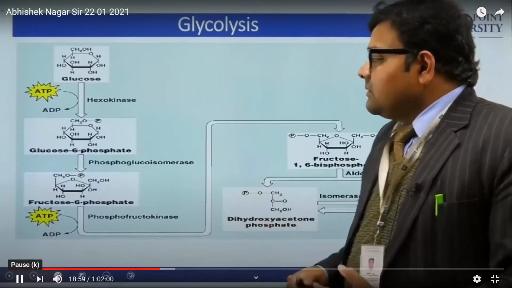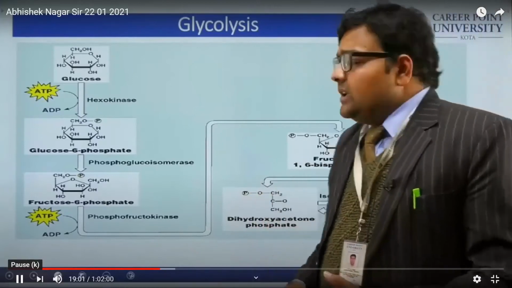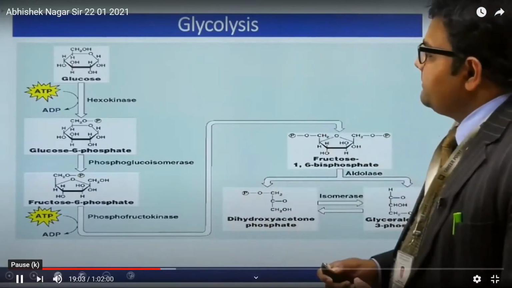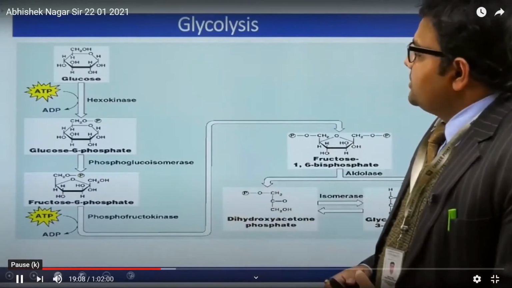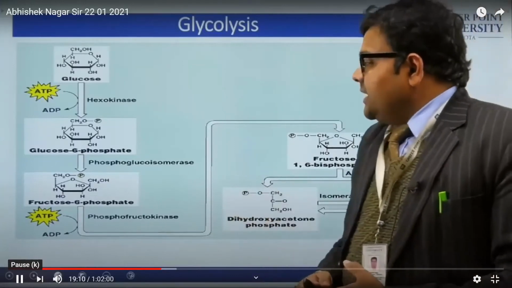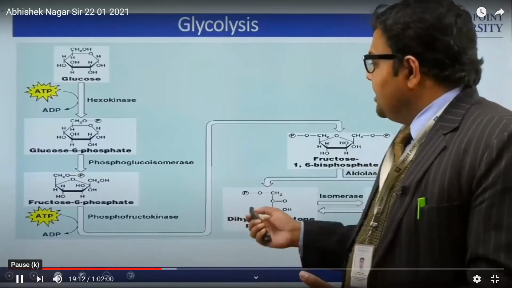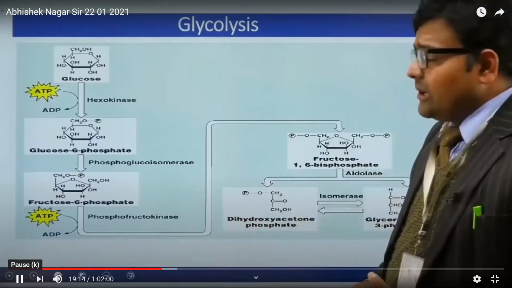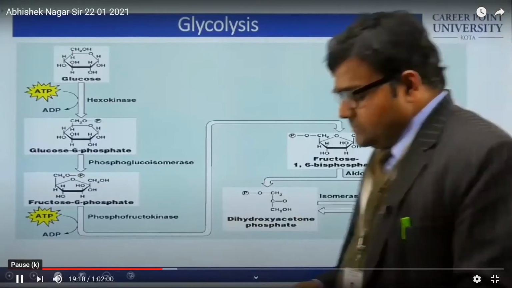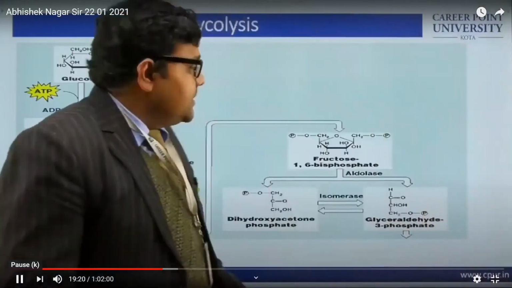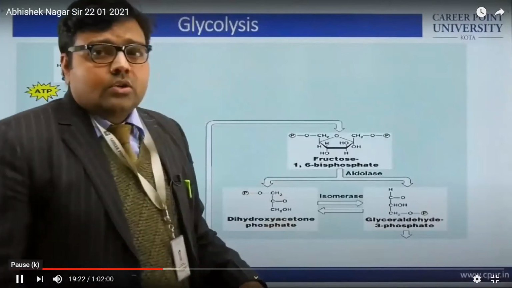Up to this, it is the first half of this cycle, and in this case ATP is consumed. In the case of hexokinase, 1 ATP is required, and similarly in the case of phosphofructokinase, 1 ATP is required.